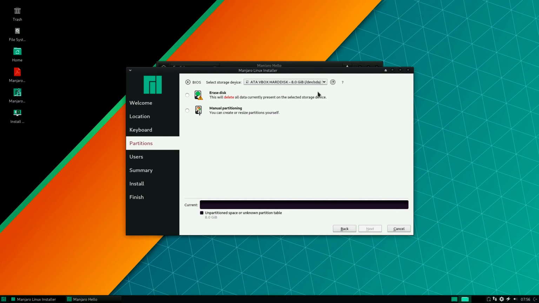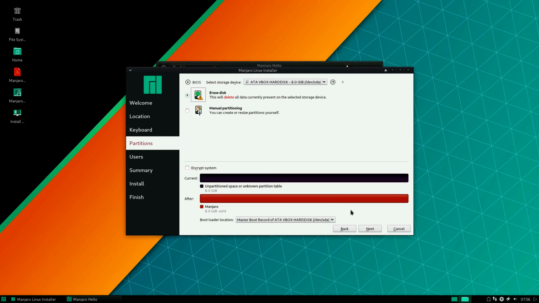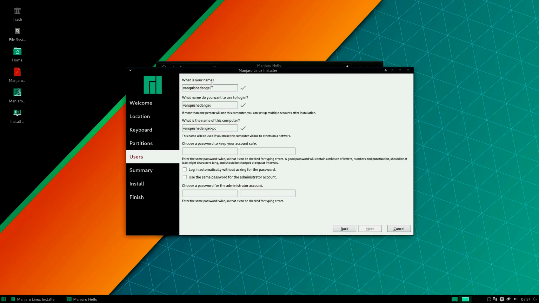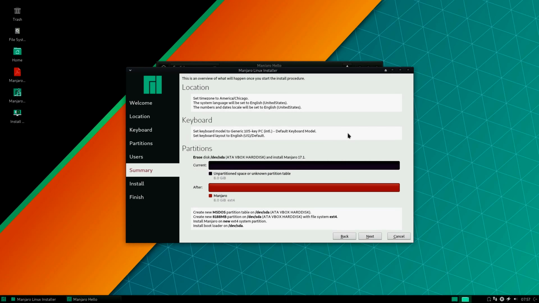Now this is going to take some while. I might edit this time out of the video, but oh, I forgot to select. I might edit the video and take a lot of this out. Log in automatically, use the same password. So I like that option that you can set a different password. That's pretty cool. Would be a bit annoying. I don't know why you couldn't just create a guest user or something, but it's still cool nonetheless.